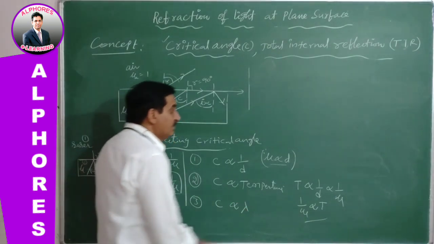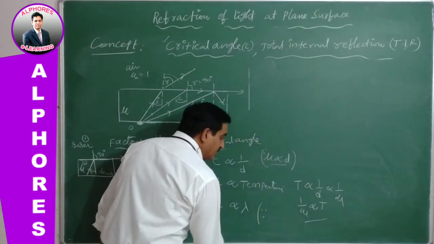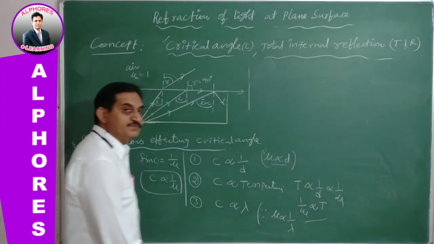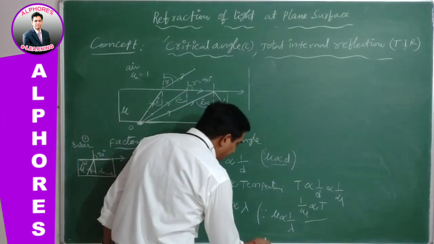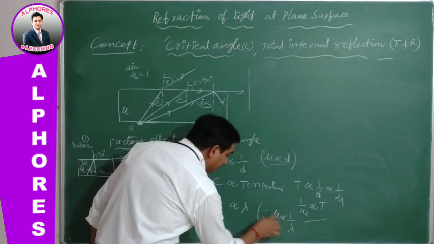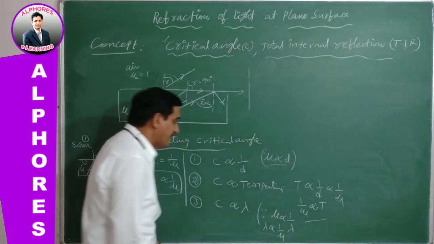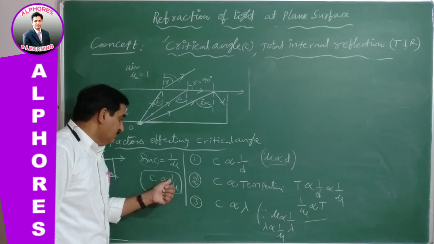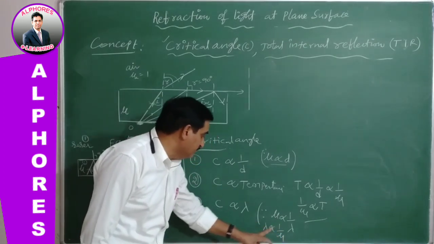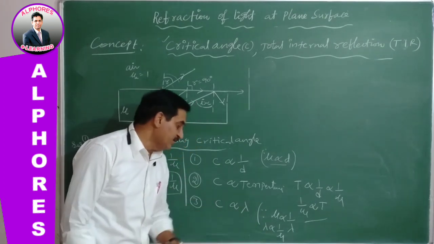So in this case, as we know by the third case, since refractive index is inversely proportional to wavelength, lambda is inversely proportional to mu. Here, critical angle C is directly proportional to 1 by mu. So instead of 1 by mu, we straight away substitute the lambda value, and critical angle is directly proportional to lambda.